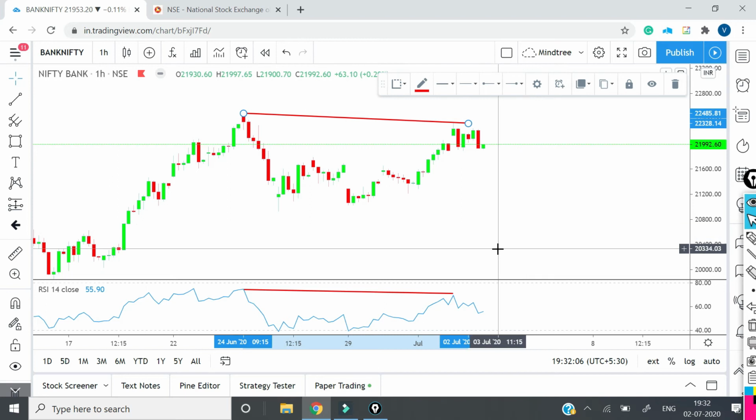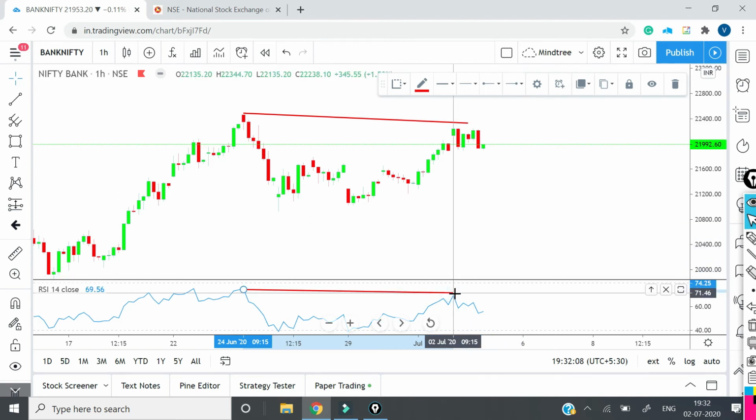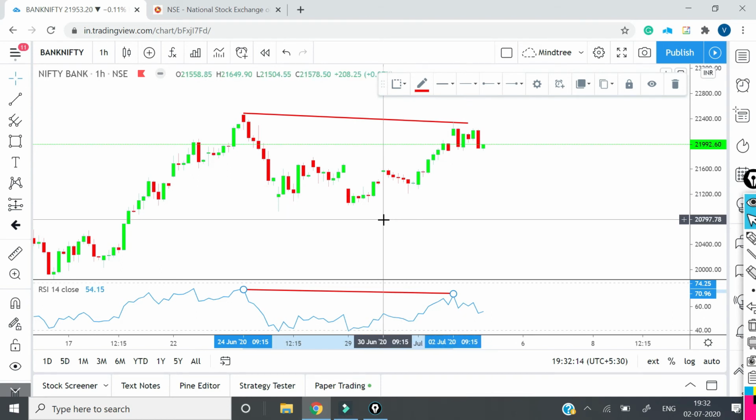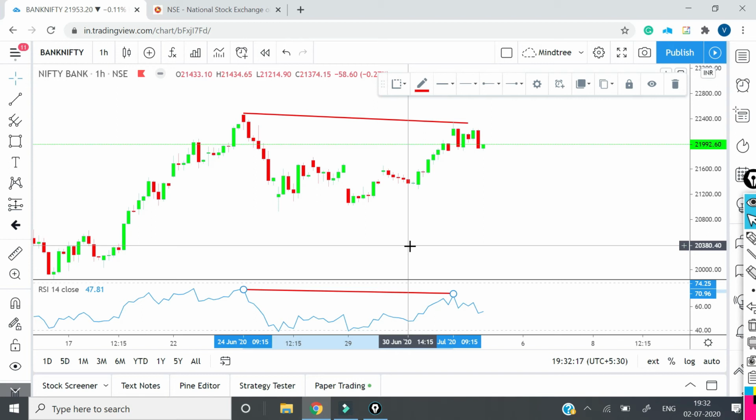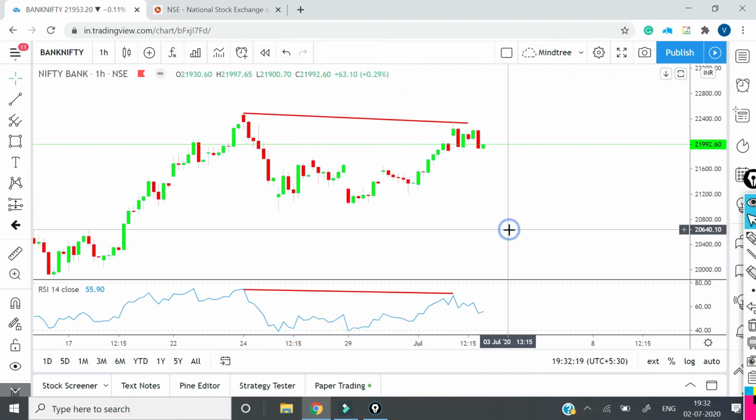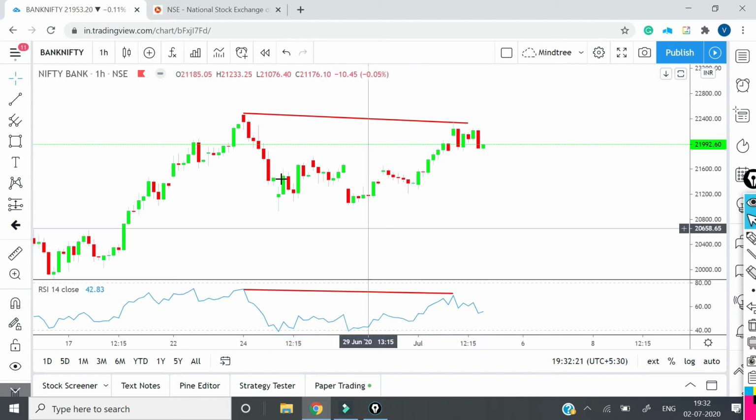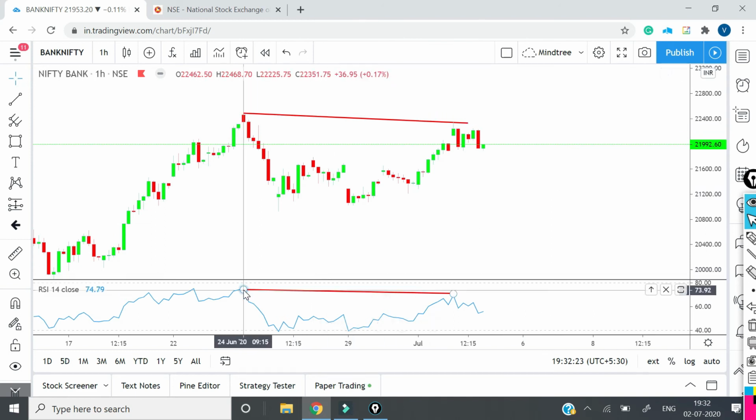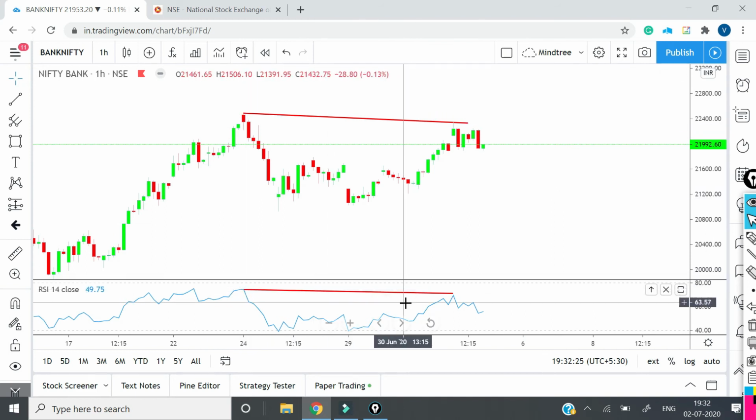So there's no divergence in Bank Nifty at all. But what I will say is that there is a slight price divergence. If you see, the RSI is almost at the same level, 74, 70 levels.